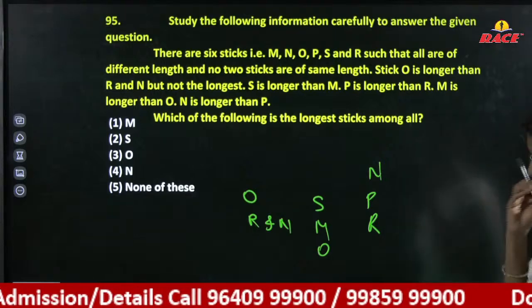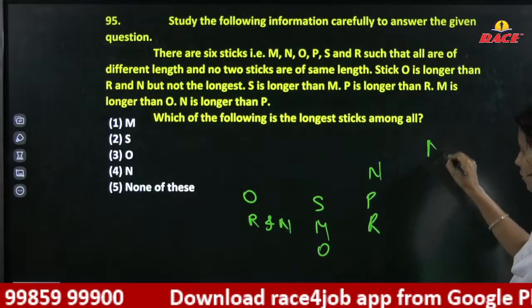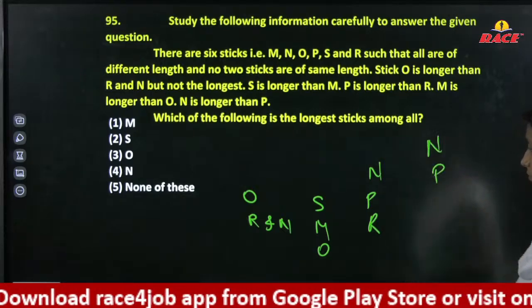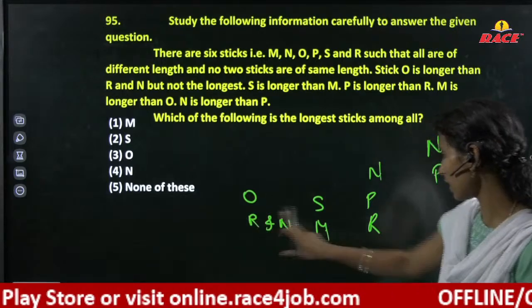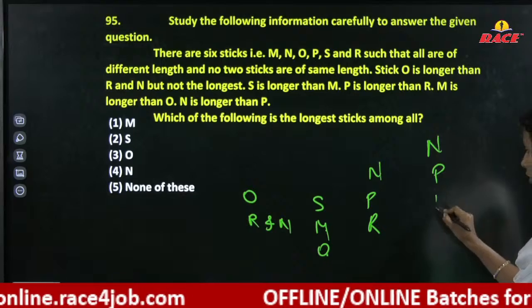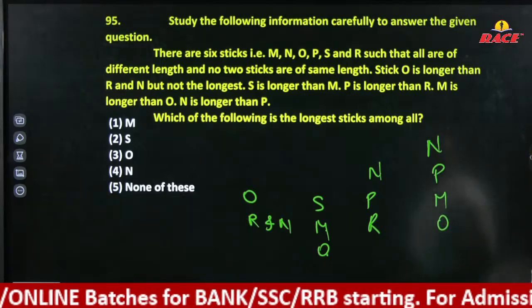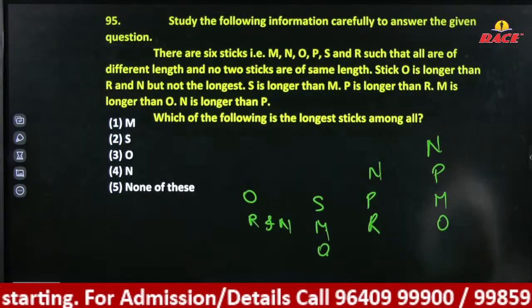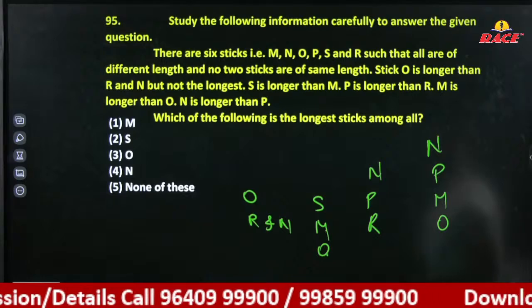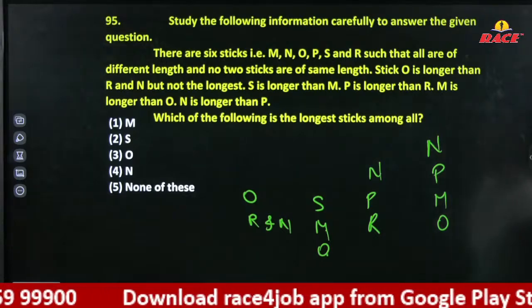Okay, we have this. Look here. Here it will be N, P. After M there is O. After O there is R. It should be in the middle. Stick O is longer than R and N but not the longest.